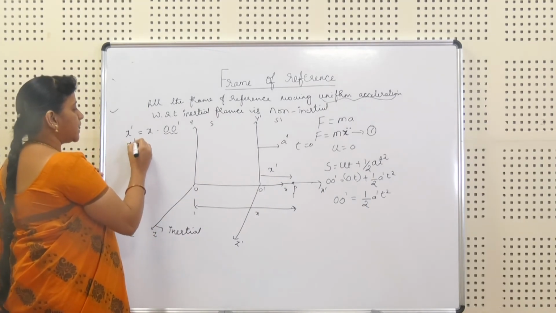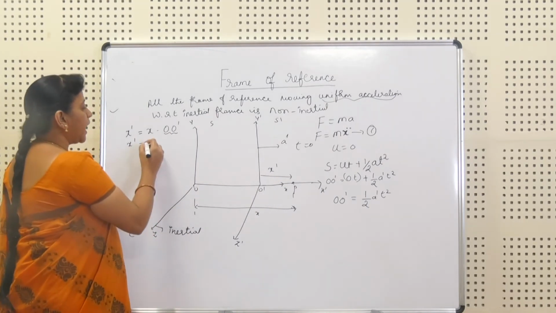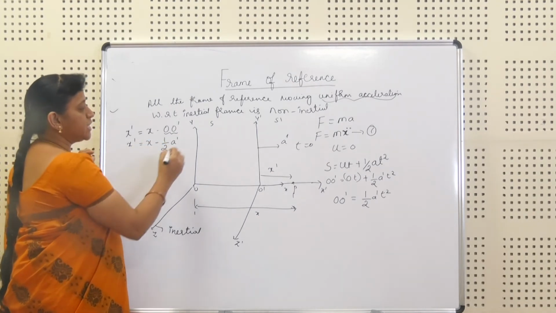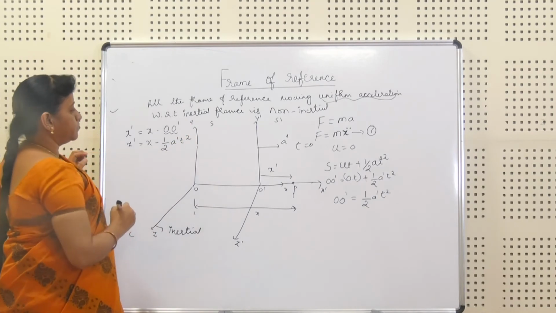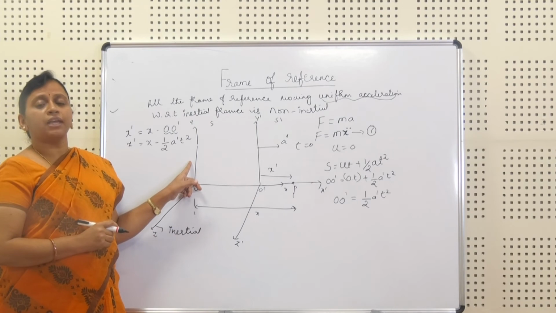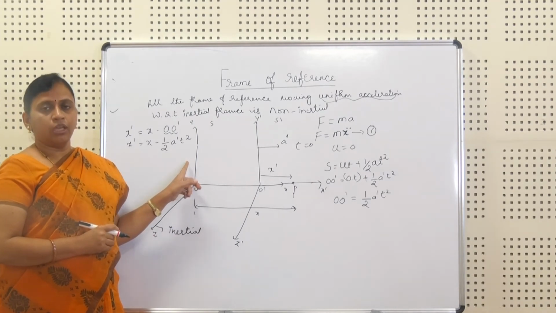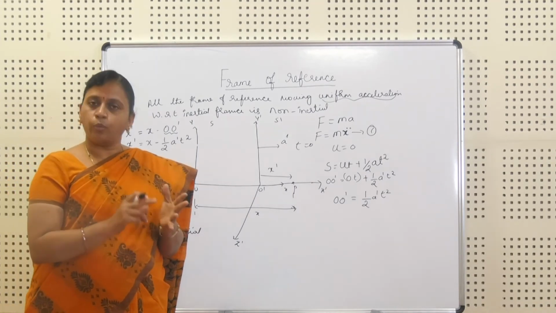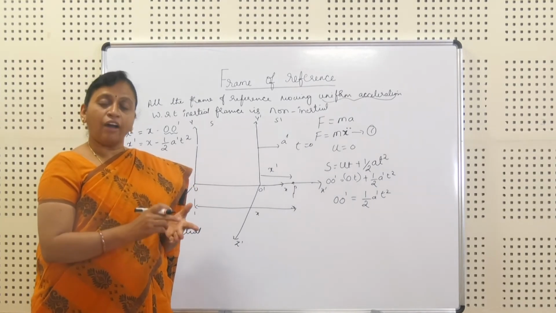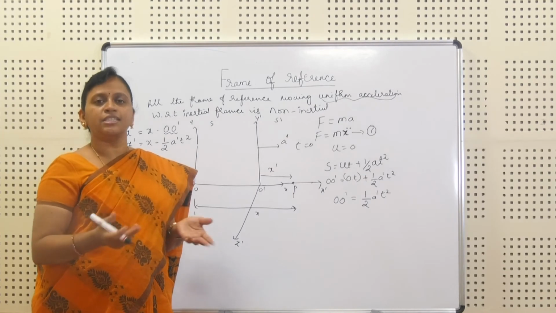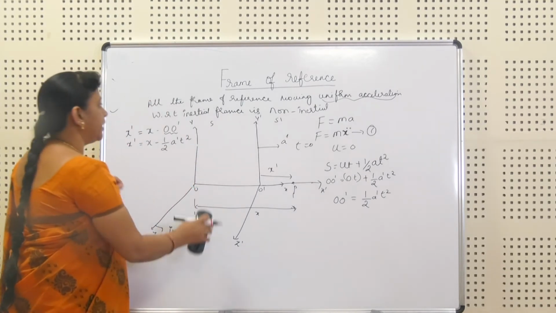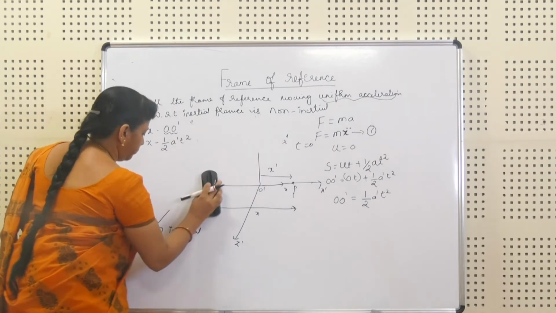So we get x dash is equal to x minus half a dash t square. This equation is nothing but the displacement equation. Using the displacement we can get velocity and acceleration, and after getting acceleration it is very easy to get the force equation. Now we continue the derivation.